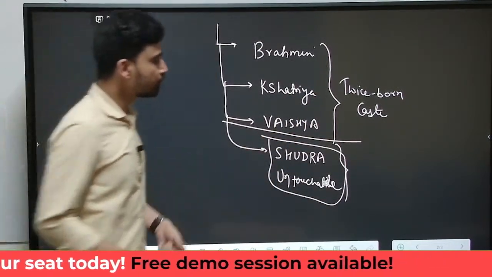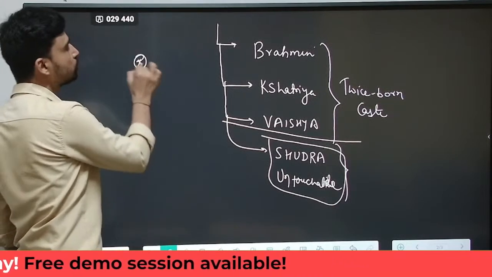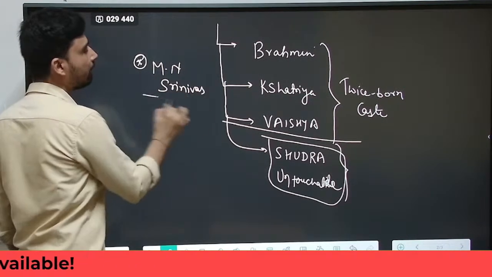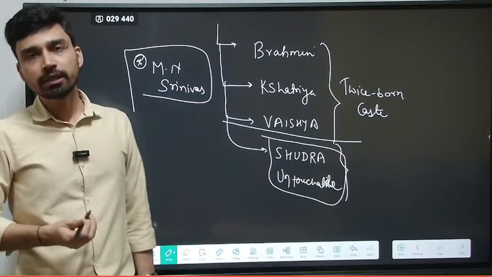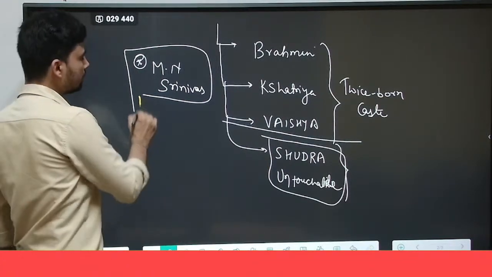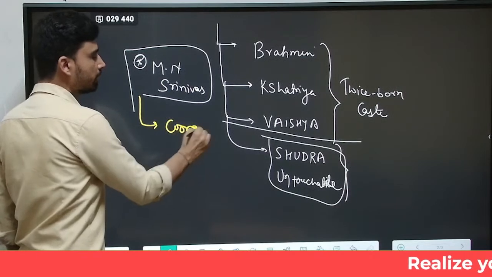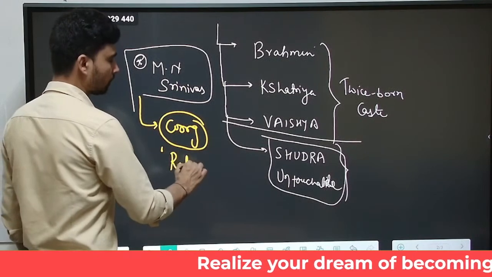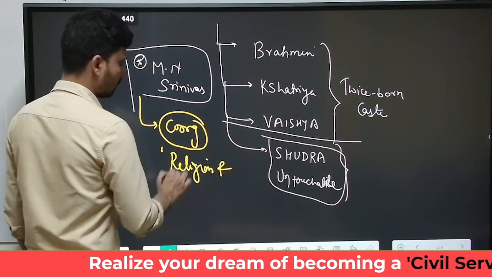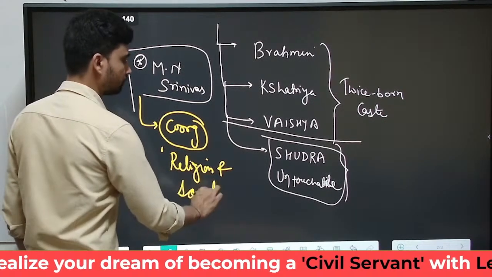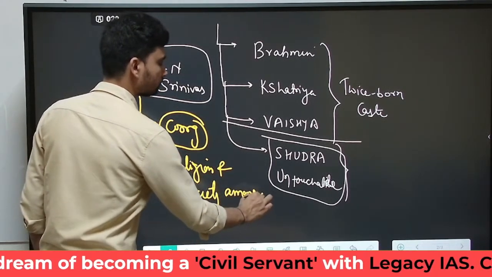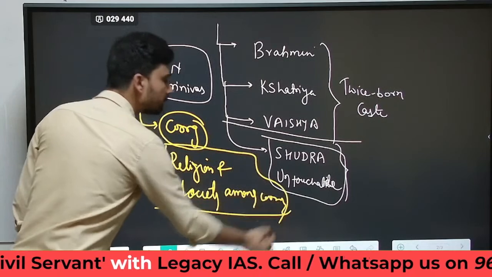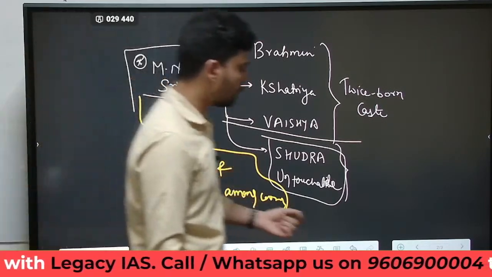Sanskritization was observed by one of the most notable Indian sociologists, Professor M.N. Srinivas. While doing his study in different villages of India, largely in the Kurg region of Karnataka, he published a book called Religion and Society Among the Coorgs. It is in this book that he explained the concept of Sanskritization. So let us try to understand this in more detail.